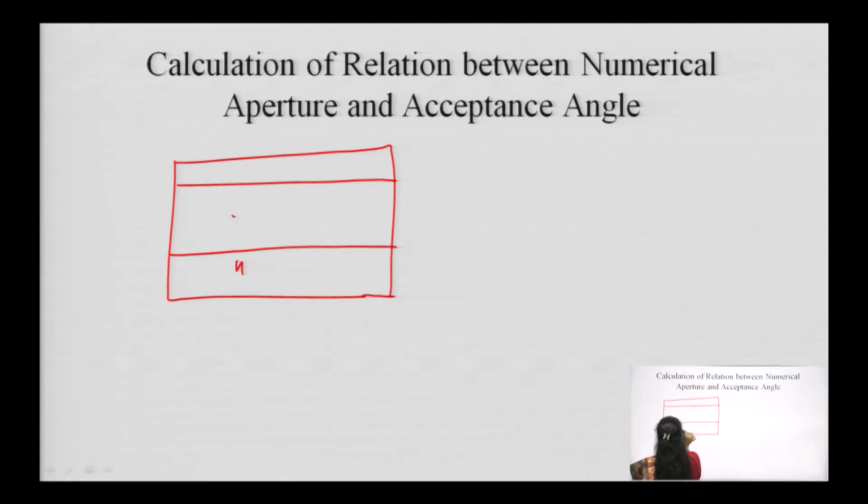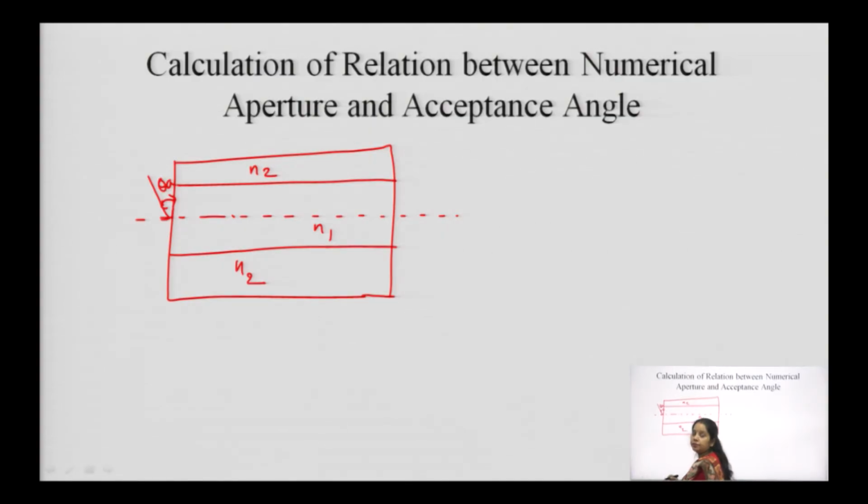This is a basic structure of the optical fiber. N2 is the refractive index of the cladding, N1 is the refractive index of the core. This is the angle through which light is entering the fiber.